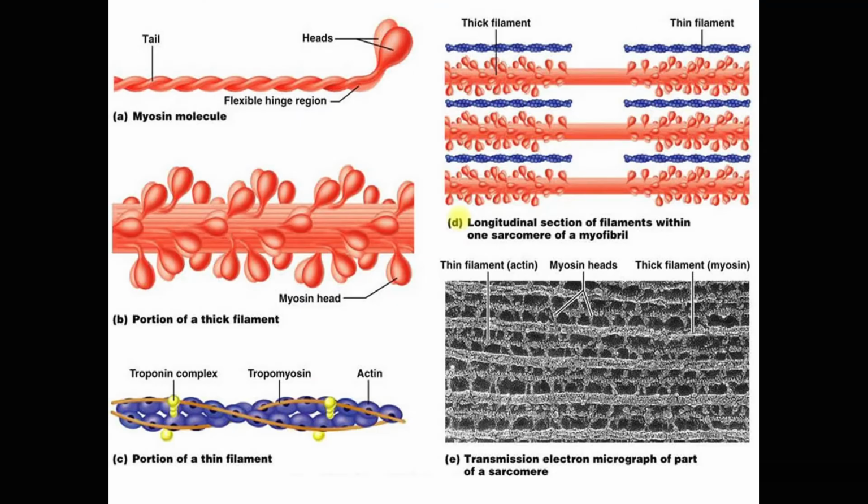This shows how the thick myosin filament lies side by side, or parallel, with the thin actin filament. And this is a closer look at the myosin filament as well as the actin filament.